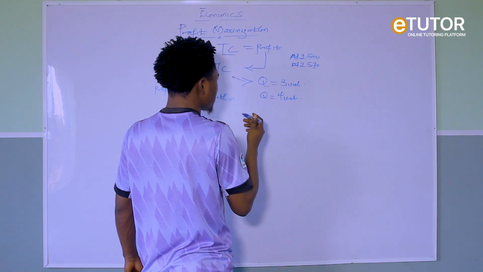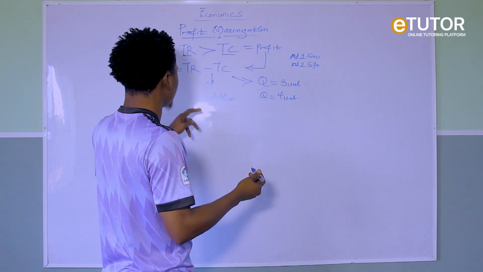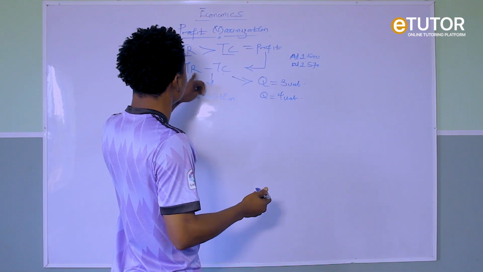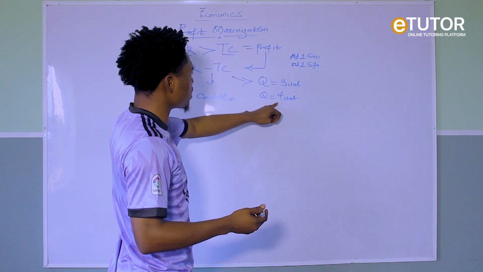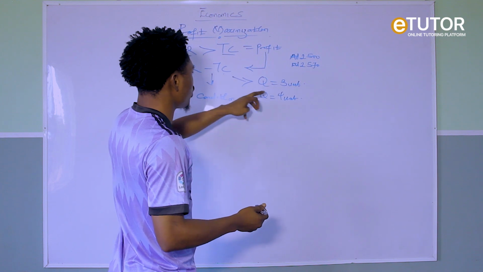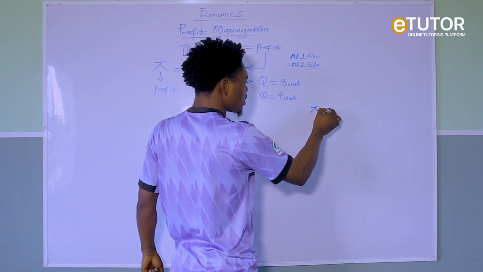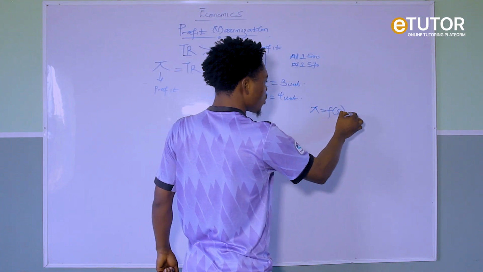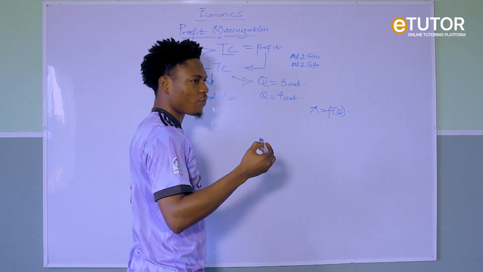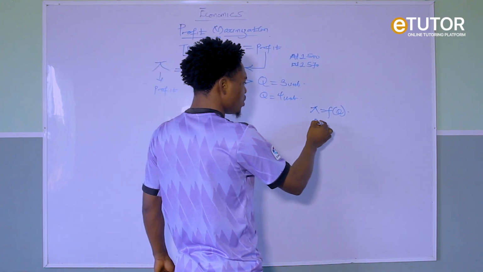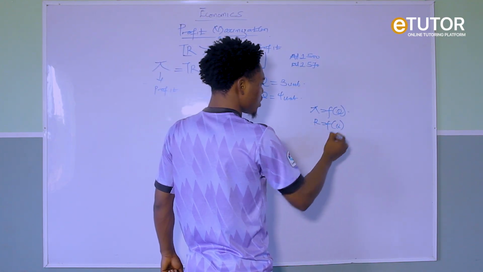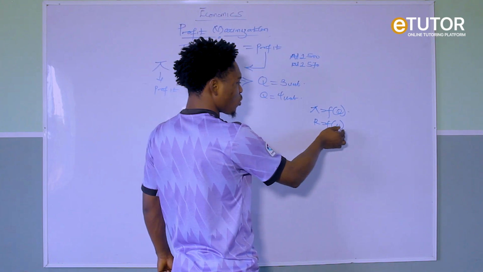2,570. So what does that mean? As your quantity increases, your profit will also increase. So it simply means profit is also a function of quantity. Profit is a function of quantity. Revenue is a function of quantity. For you to increase your revenue, your quantity must increase.